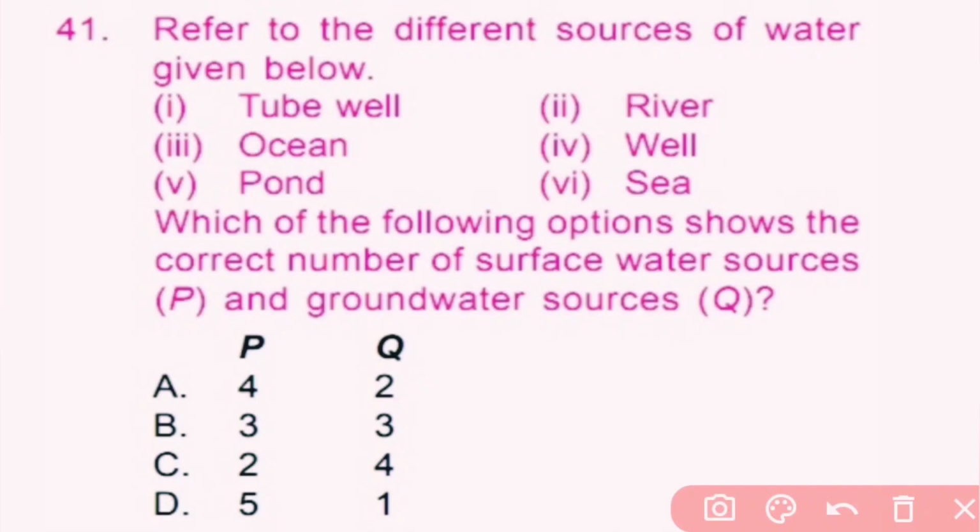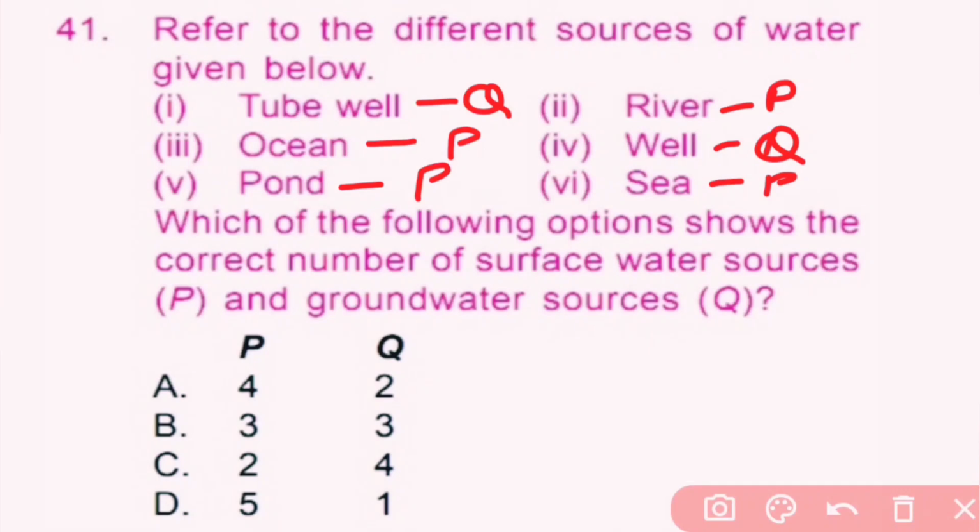Question number 41. Refer to the different sources of water given below. Tube well, river, ocean, well, pond and sea. Which of the following options shows the correct number of surface water sources and groundwater sources? So here tube well is a groundwater source, so Q. River is a surface water source, so P. Ocean is a surface water source. Well is a groundwater source, so Q. And pond, surface water source. Sea, surface water source. So there are 4 surface water sources, so P is equal to 4, and 2 groundwater sources, so Q is equal to 2. So here A is the correct answer.